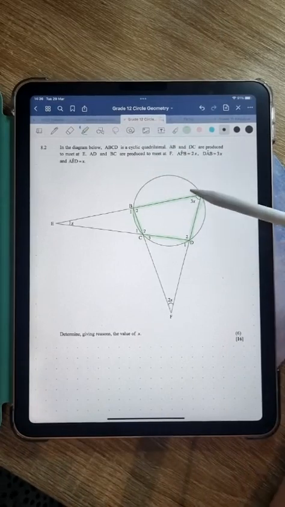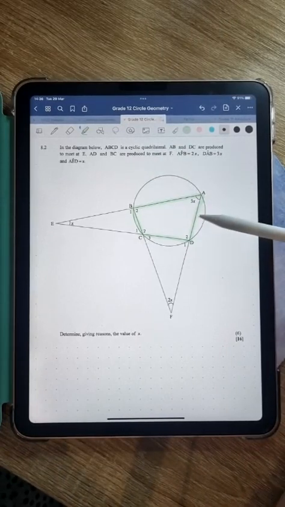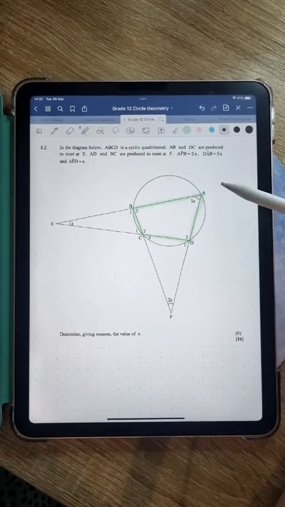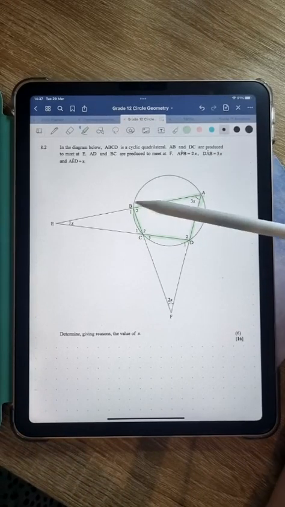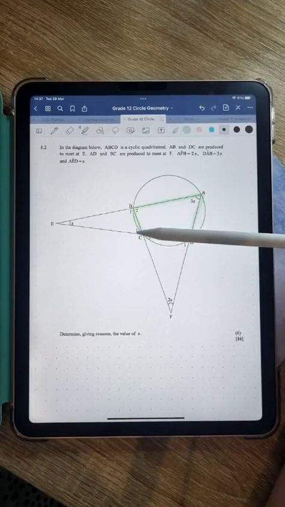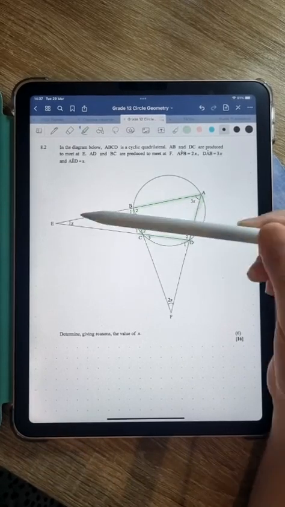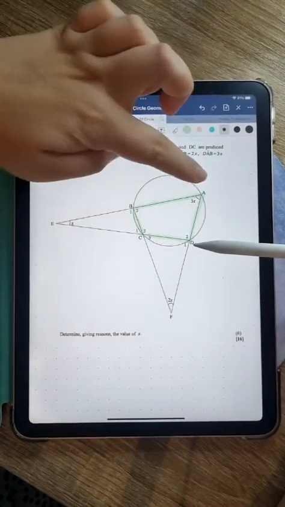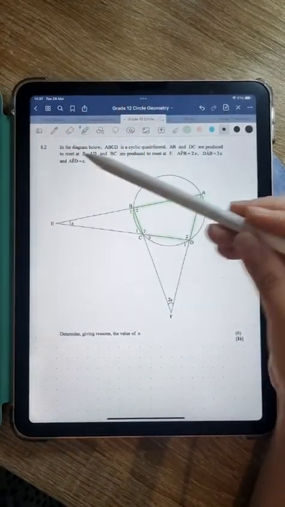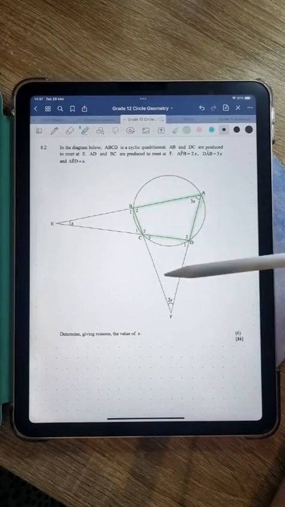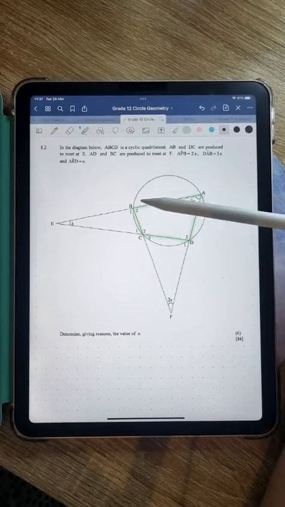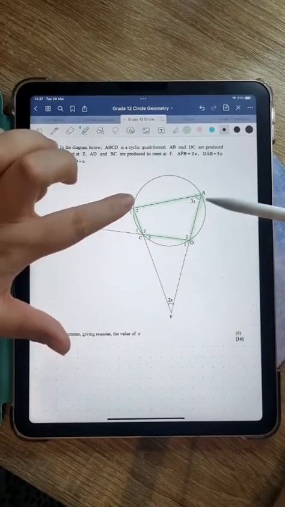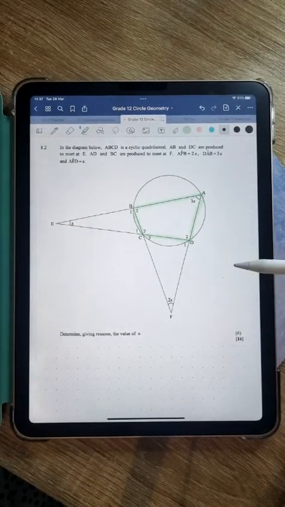All right, so they're saying ABCD is a cyclic quad. So I've just highlighted that. I find it quite useful to do that because often there's a lot going on in a diagram and you might miss some cyclic quads. So if you see that that's a cyclic quad, it's nice to highlight it. AB and DC are produced. Now when they say that it's produced, that just means that these straight lines are lengthened to meet at point E. Then they're saying AD, which is that one, and BC are produced, so both of these are lengthened to meet at F.